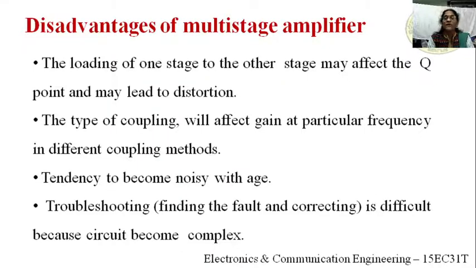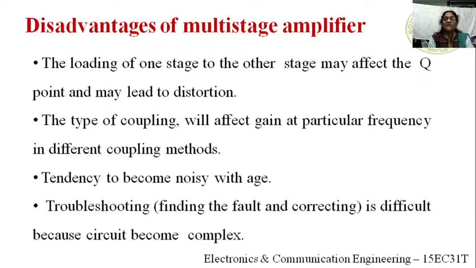Here we are using transistor-based amplifiers only. Each amplifier consists of, as we know from the single stage RC coupled amplifier in the previous session, a bypass capacitor and bypass resistor, biasing resistors, and coupling capacitors. So the first stage loads the second stage, which means the biasing condition of the second amplifier changes. So it may lead to distortion.